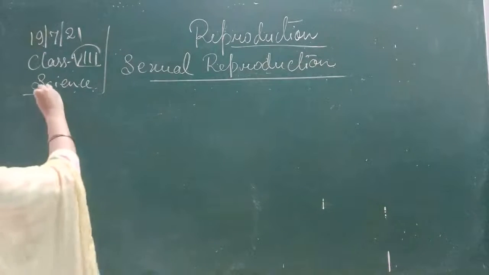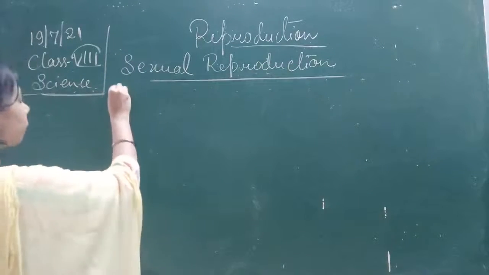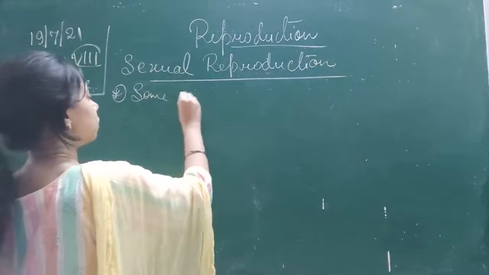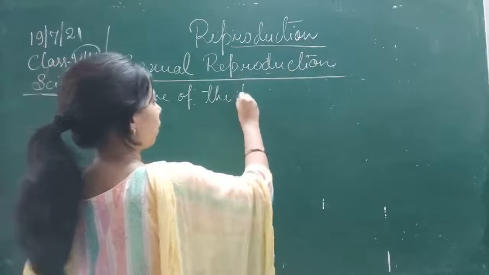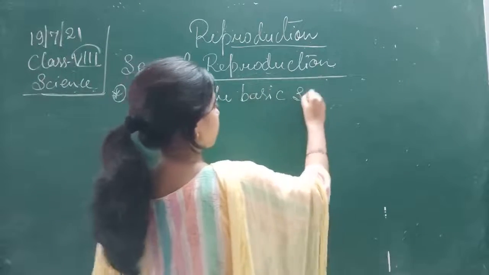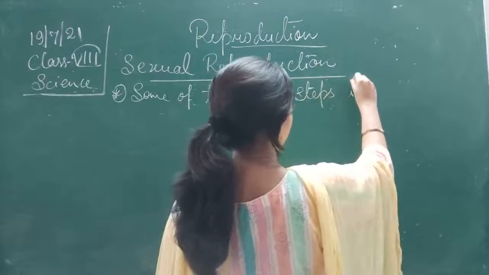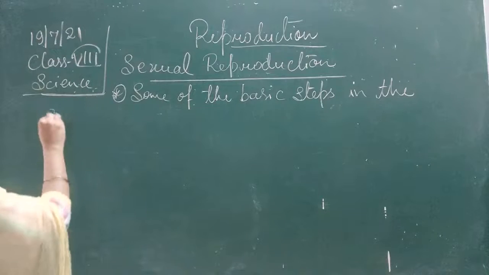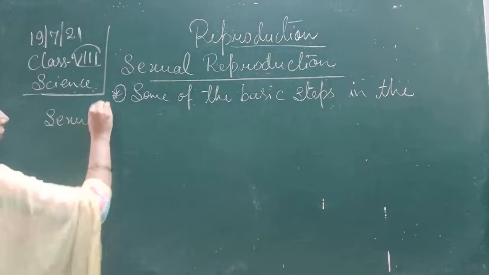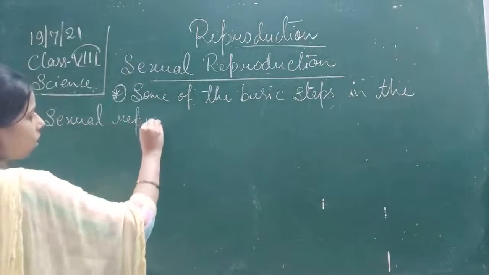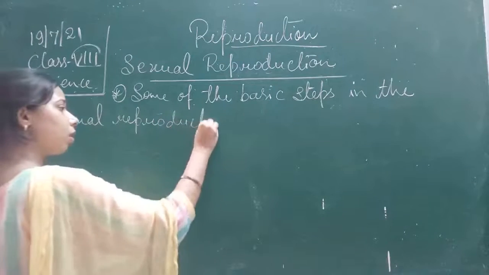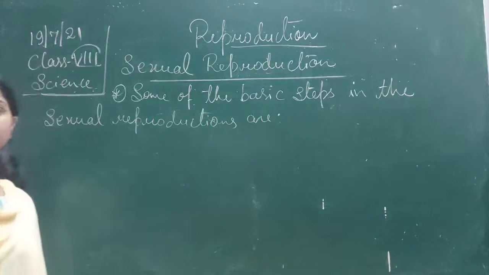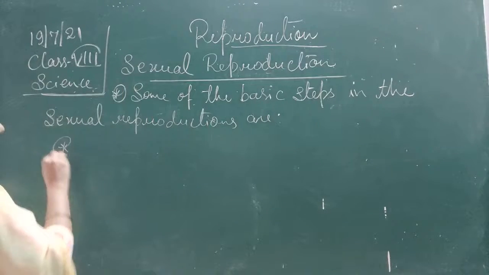So the basic steps in the sexual reproduction are, the first one, production of gamete.